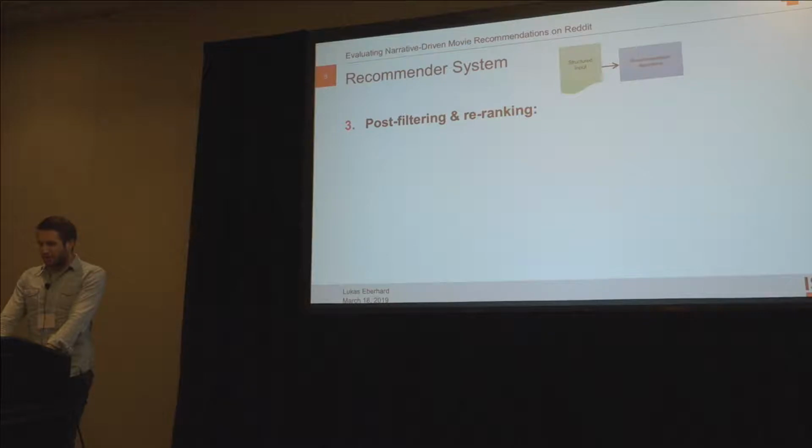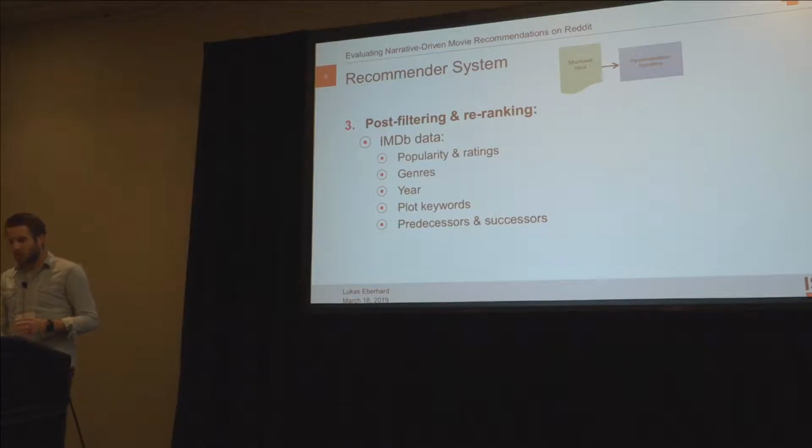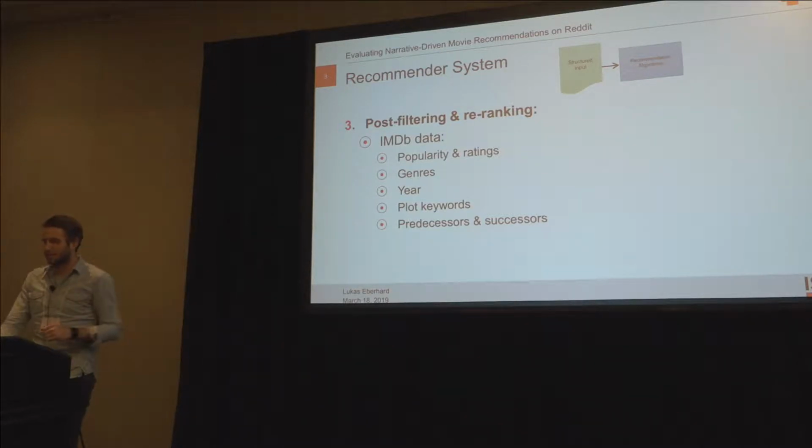This part we've split up into 2 different experiments. The first one is we just use data from IMDb for the post-filtering and re-ranking. Especially we used ratings, genres, the years, plot keywords, predecessors, and successors for the re-ranking, which means, for example, the more genres a movie in this candidate recommendation list has in common with the input movies, in our case, The Dark Knight Rises, the higher it gets ranked.